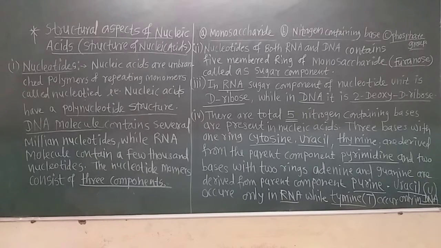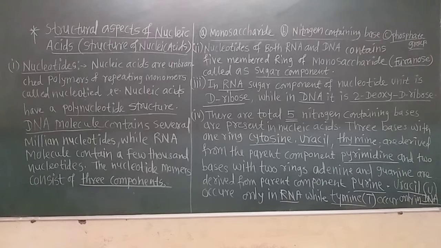Now nucleotides of both DNA and RNA contain a 5 member monosaccharide, that is the sugar. We already know the 5 member monosaccharide sugar, that is fructose, and when fructose joins and forms the ring, it is called furanose.